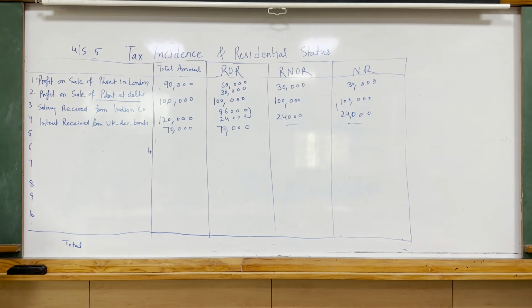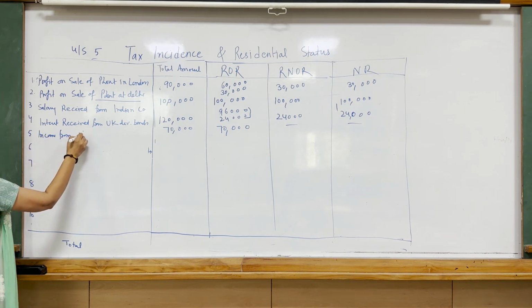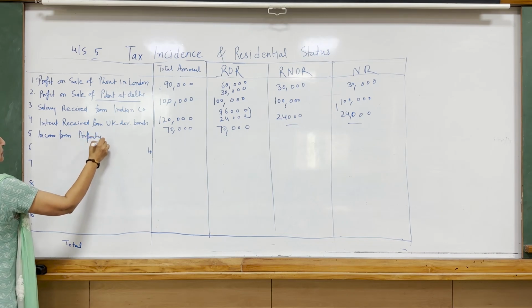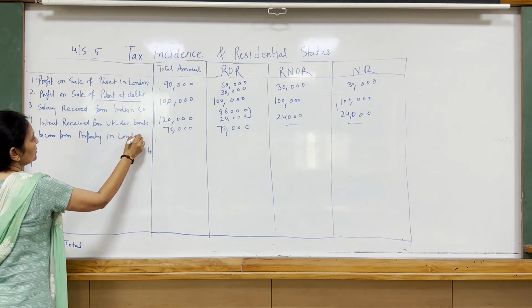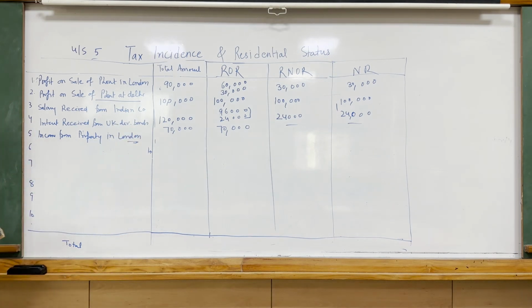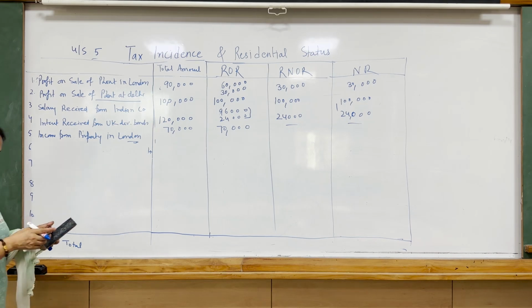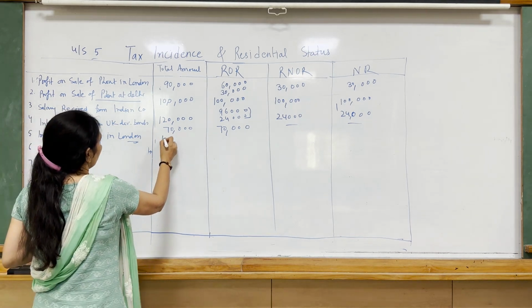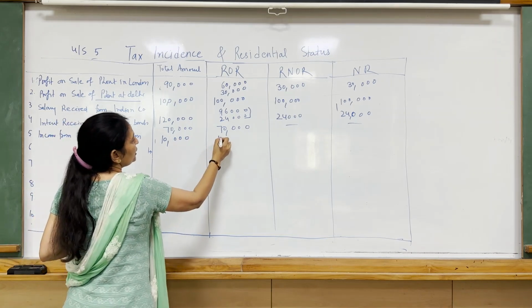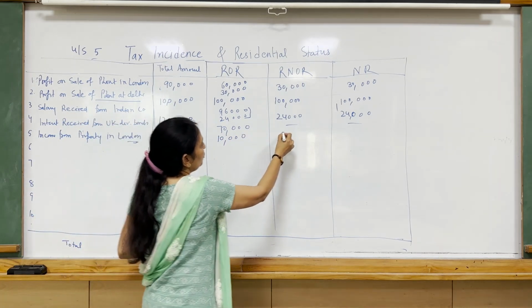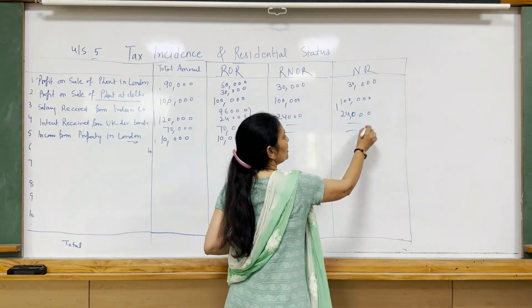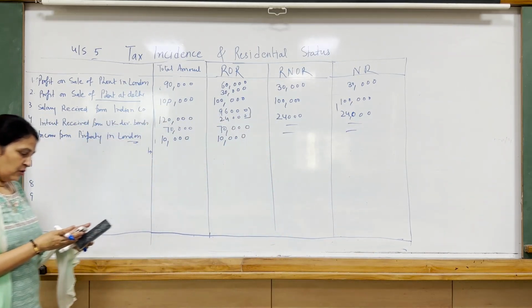Now fifth is income from property in London. As the source of income is foreign, and received there. Receiving is also there. So income received outside India, income accrued outside India. So it's a foreign income. How much? 10,000. So taxable only in case of ROR, not in case of RNOR, not in case of non-residents.